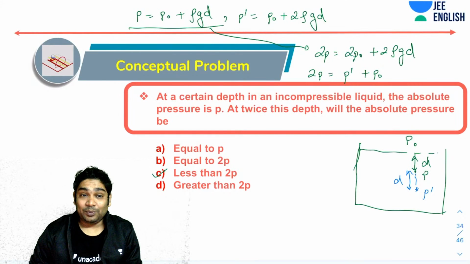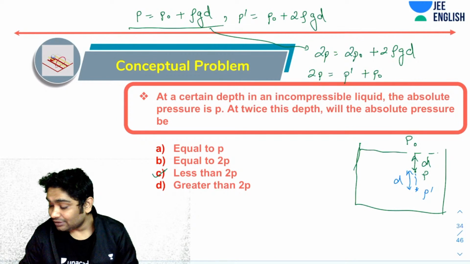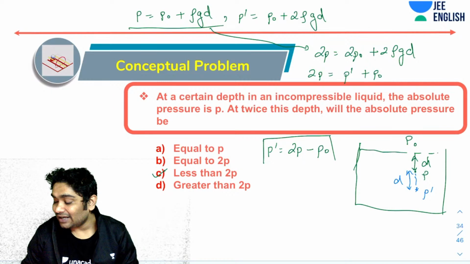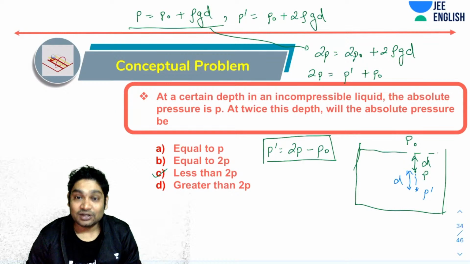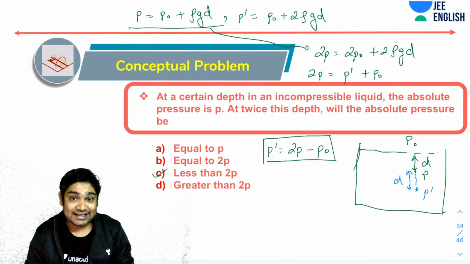So is it equal to P? No. Is it equal to 2P? No. It is less than 2P. You are getting P dash is 2P minus P naught, right? That is the pressure at a depth 2D. So be very careful. So the correct answer is C.